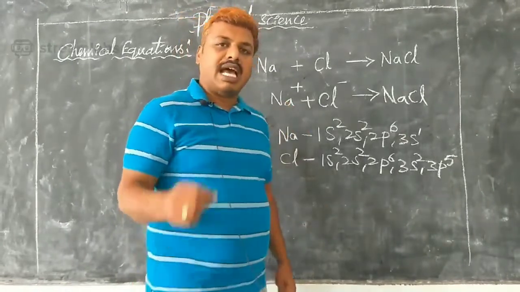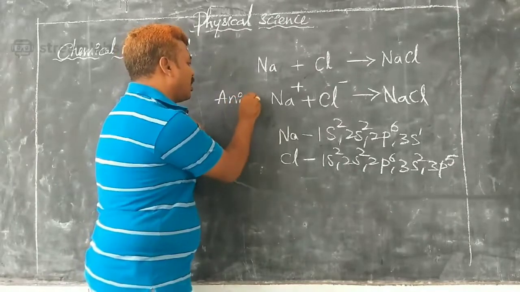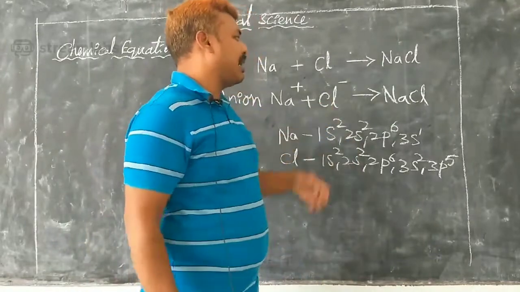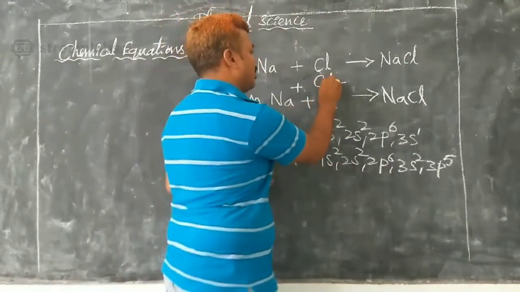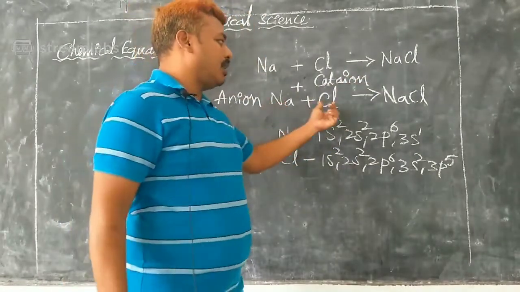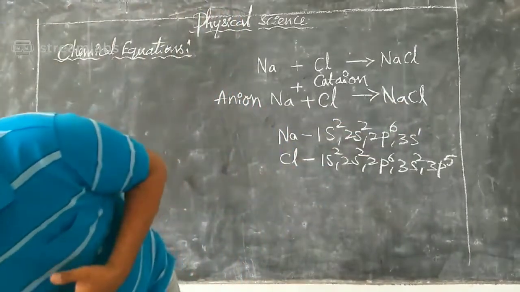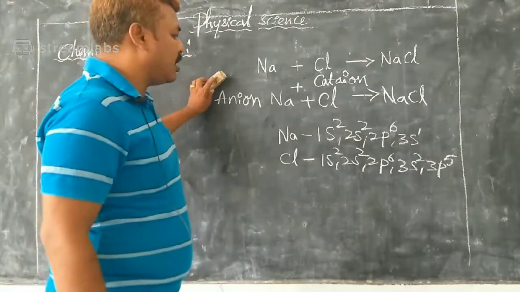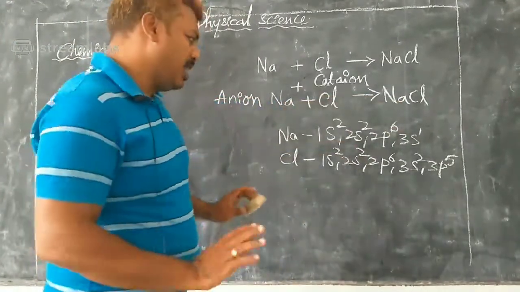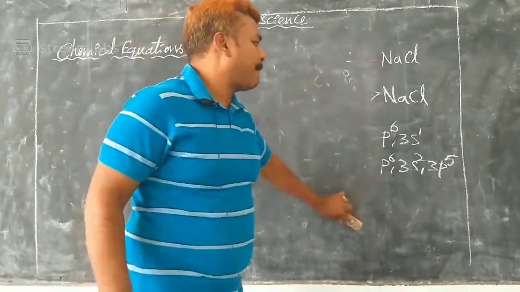This positive ion is called an anion. This chlorine, when you look into it, becomes a cation. So sodium and chlorine, these two mix with each other and give you sodium chloride. Now sodium mixed with chlorine gives you sodium chloride. Similarly, you have other substances also.